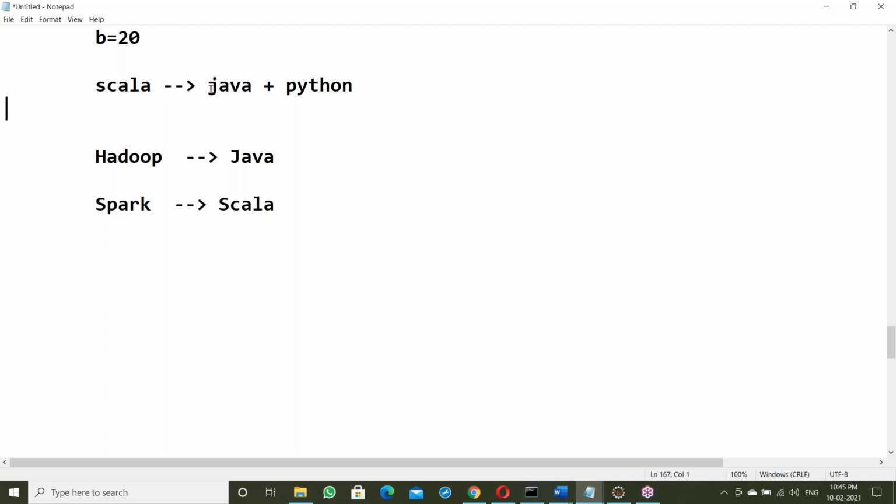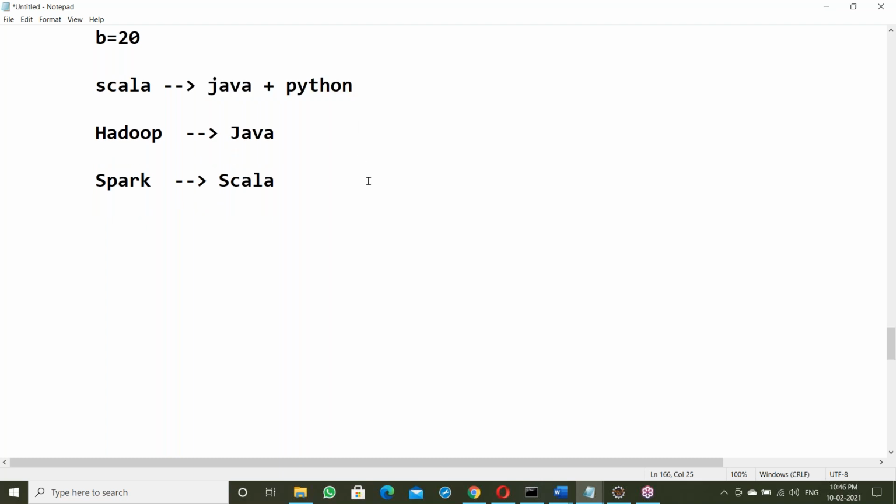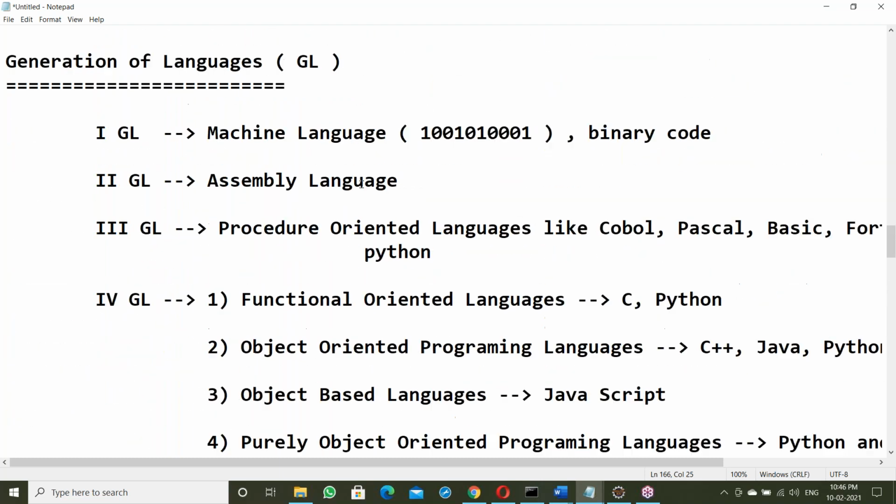If you know Java and Python, Scala becomes very easy to understand. That's it. So these are different languages: first generation, second generation, third generation, fourth generation. They are generations of languages.